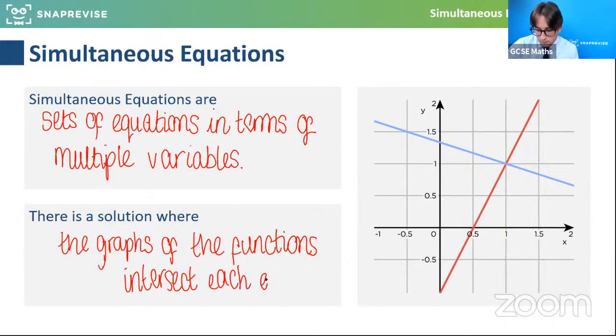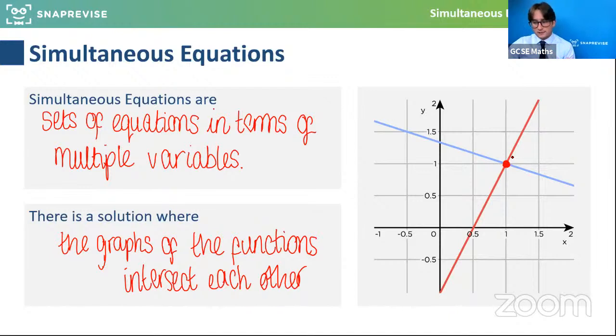Yeah, lovely. So yeah, absolutely. So here, if you're given a question where you're given two simultaneous equations and you're given their graphs, you can literally just read off the coordinates for x and y where they cross each other. And that pair of values for x and y must fit on both lines if it's where they cross. So it must simultaneously solve for one line and the other, so for both functions. So it is the point that works in both equations. So for example, here, the coordinate 1, 1, when x is 1 and y is 1, they're the pair of values that work in both of those lines simultaneously.